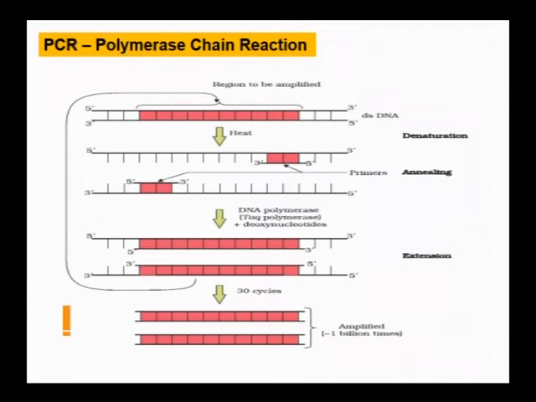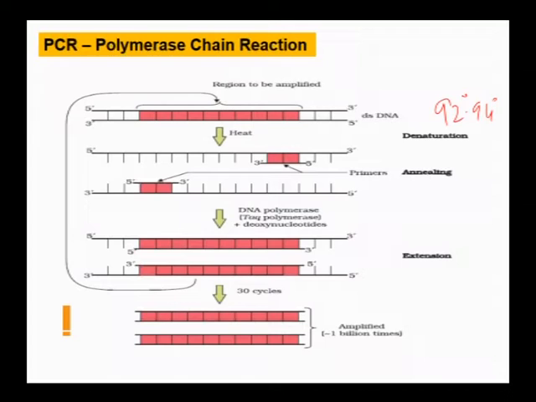Since multiple copies of DNA are synthesized by this technique in in vitro conditions, it involves three steps: denaturation, annealing and extension. In natural replication, the two strands of DNA get separated when helicase binds to the origin of replication. Since it is an in vitro method, we follow denaturation. It has to be carried out at a temperature of 90 to 94 degrees Celsius. At this high temperature, helicase enzyme will not bind. Hence, the two strands of the DNA will separate with the breakage of hydrogen bonds.